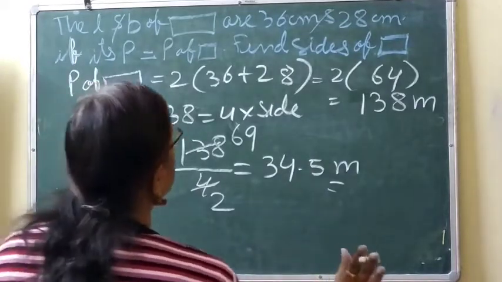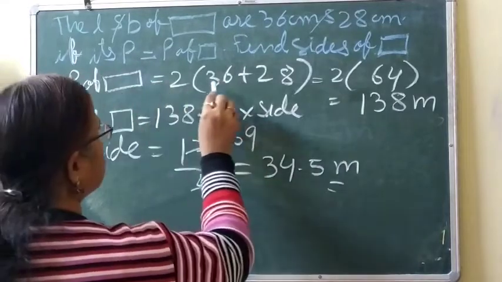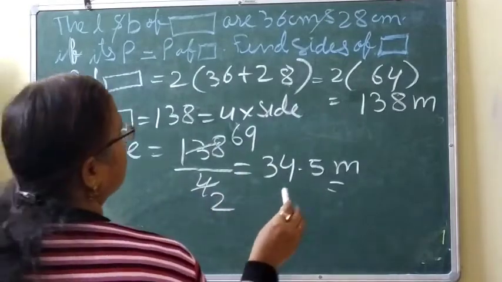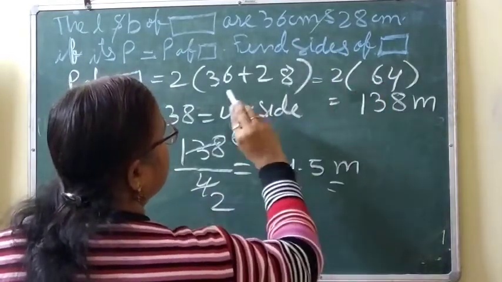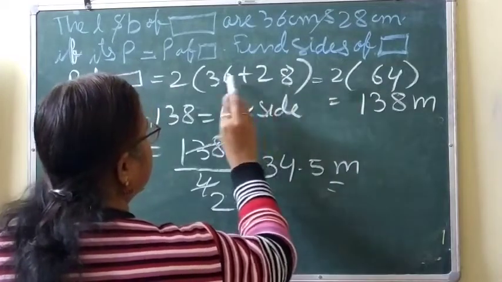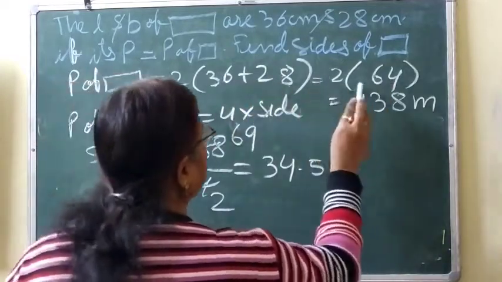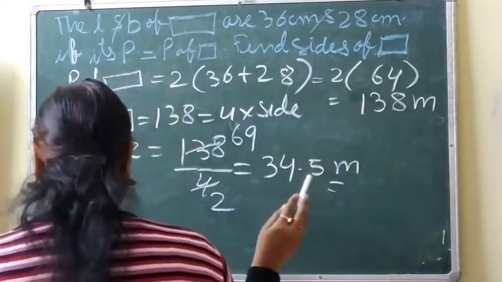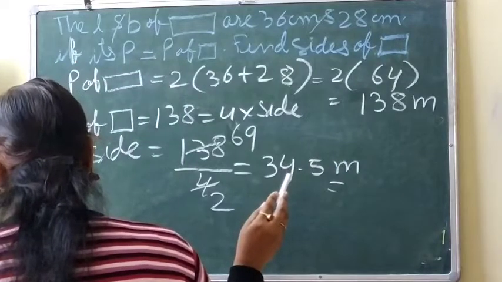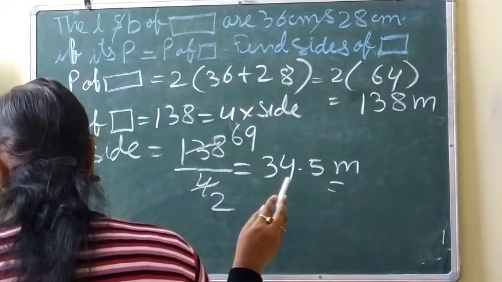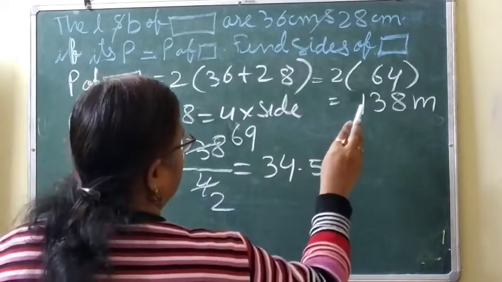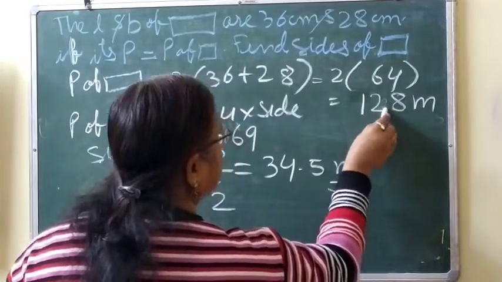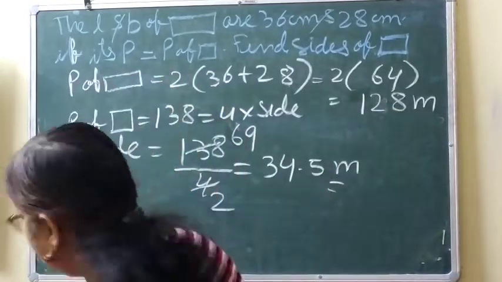I hope we have not done any mistake. Perimeter of rectangle is equal to 2 times L plus B. Okay, 36 and 28. There is no problem. 8 6 14, 3 2 5 and 1 6. So when we multiply, find the perimeter. Oh, this is wrong here. This will be 128.